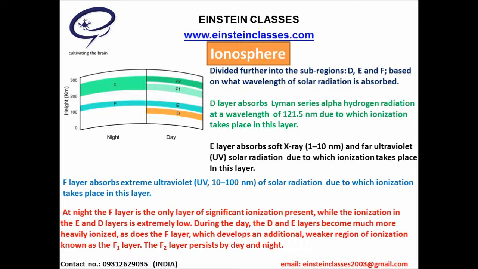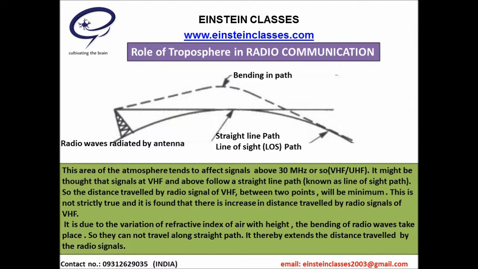Ionization changes during day and night. At night, the F layer is the only layer of significant ionization present, while the ionization in the E and D layers is extremely low. During the day, the D and E layers become much more heavily ionized. During the day, the F layer also develops an additional, weaker region of ionization known as the F1 layer. We have discussed the composition of the atmosphere.